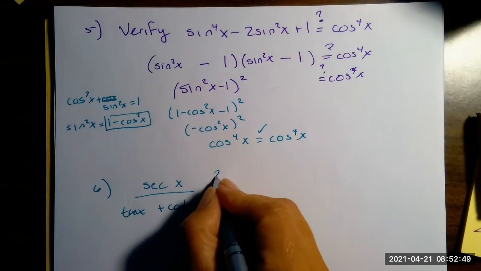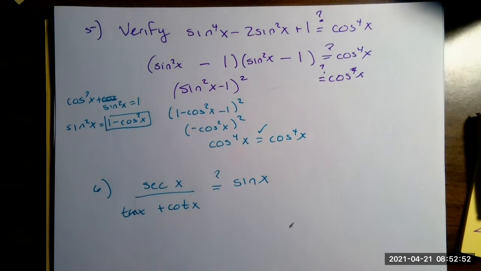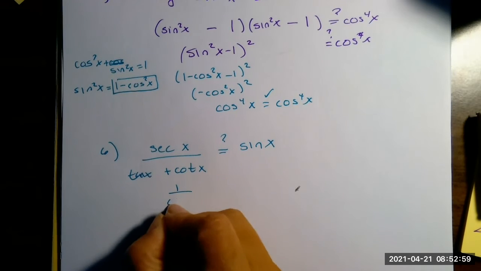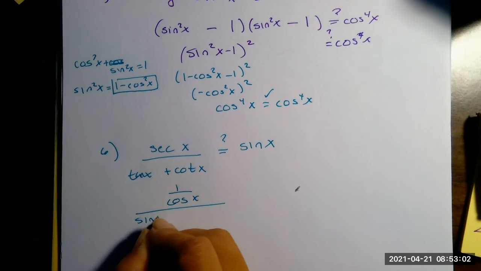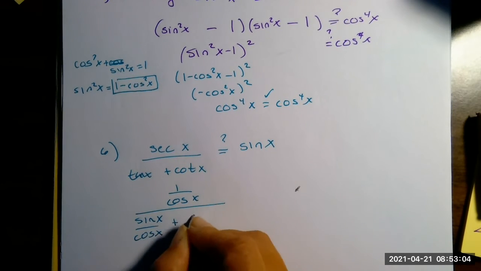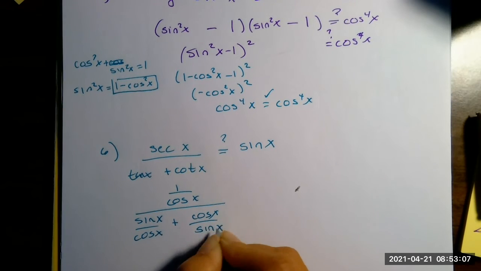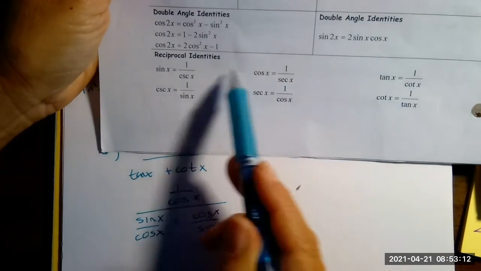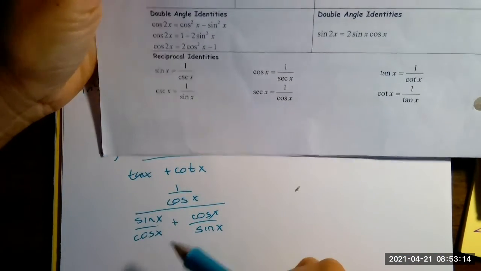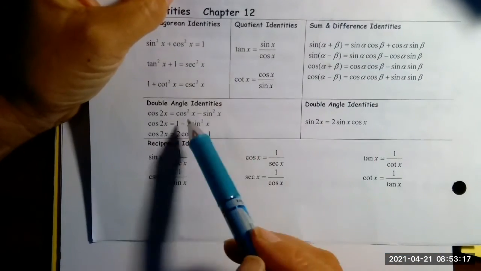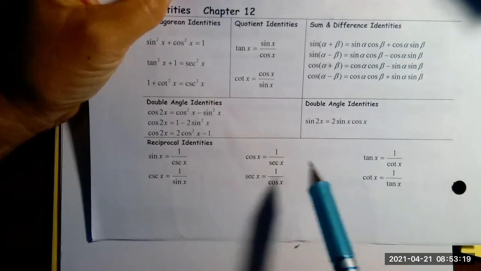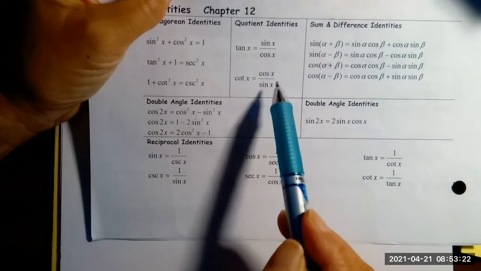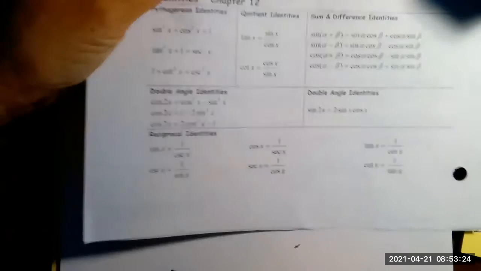I want to verify that that's equal to sine. All right, what a mess. My go-to is get everything in terms of sine and cosine. Okay, where am I getting all this from? Bam. You should know this. This is something you should have memorized, especially for next year. Do you need to have all this now? You might need to double check these, but this you need to know, and this you need to know, and I would advise memorizing that first one.